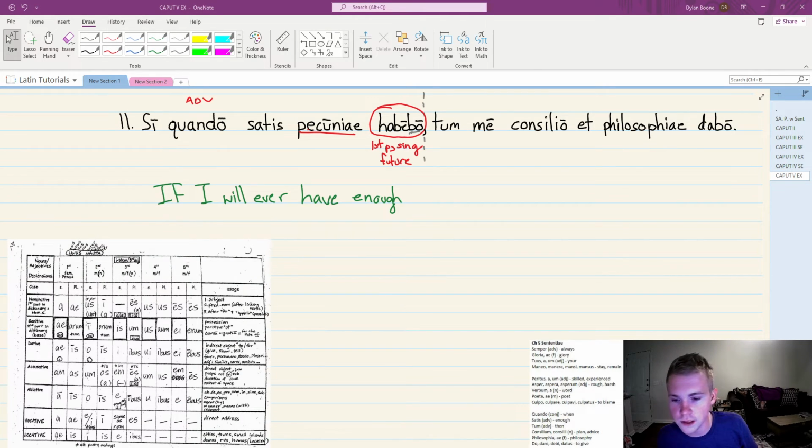Nominative plural is one. You have genitive singular and dative singular. Not nominative plural due to the verb. So we know that we can either say enough of money or enough to money. And whichever one works, we'll pick. And the of is better, so we'll take genitive. So if I ever have enough money, or enough of money,